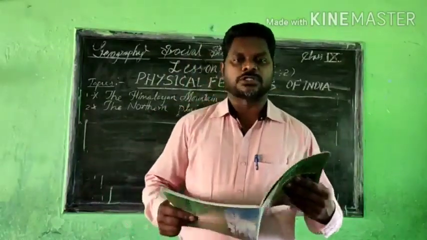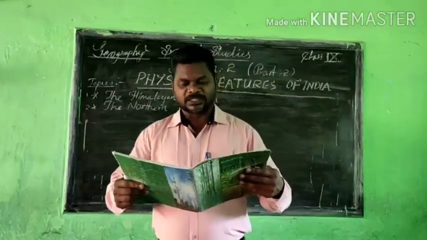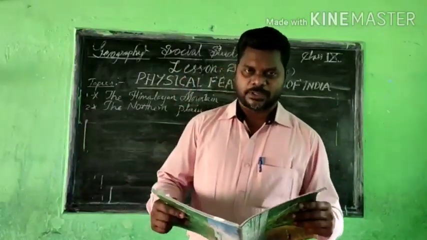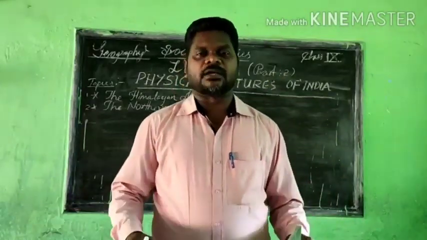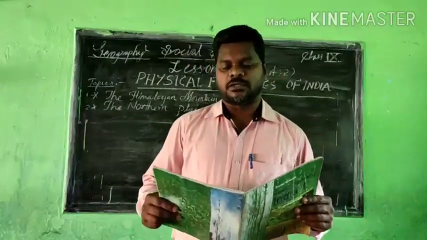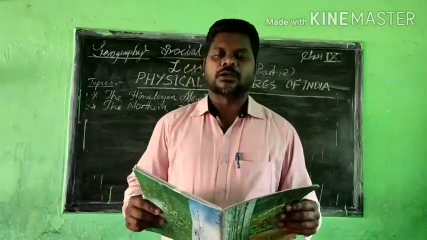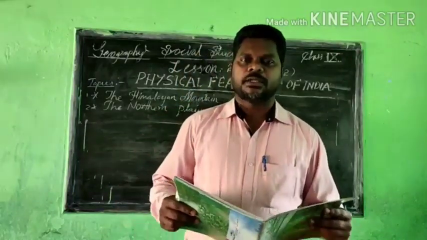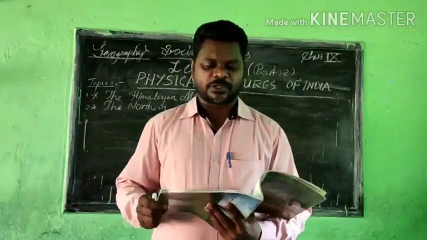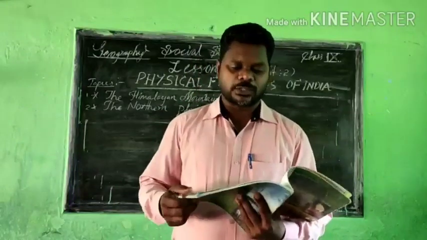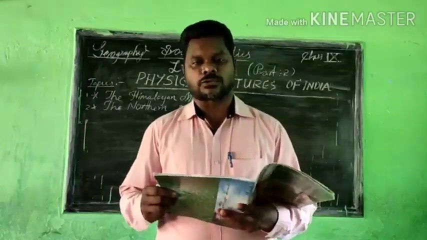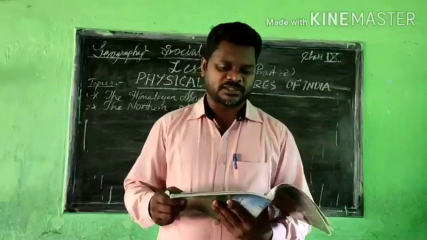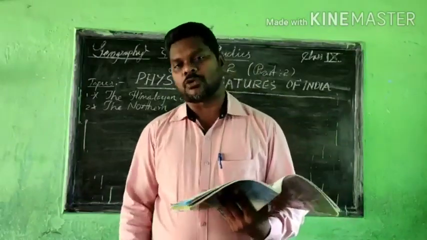So open your textbook to page number 11 and listen carefully. While you are listening, keep your lecture notebook and one pen, and also open the textbook. While I'm teaching, you can go through the book and write lecture notes also. It will help you memorize all the points without any problems.